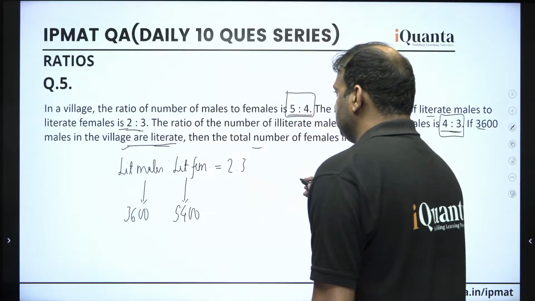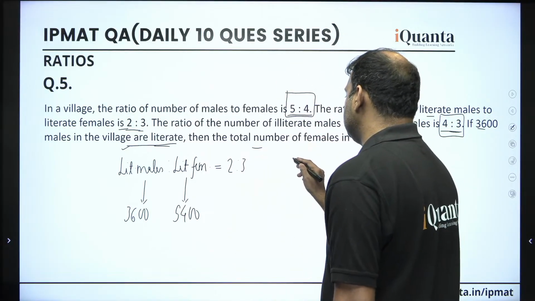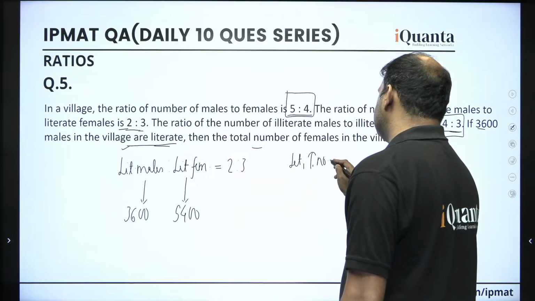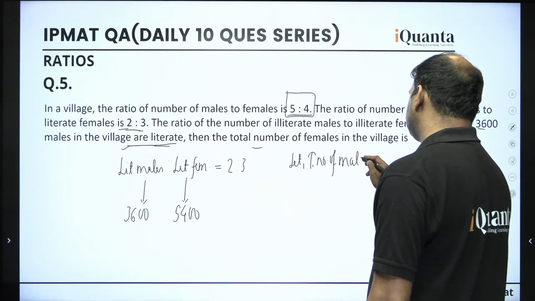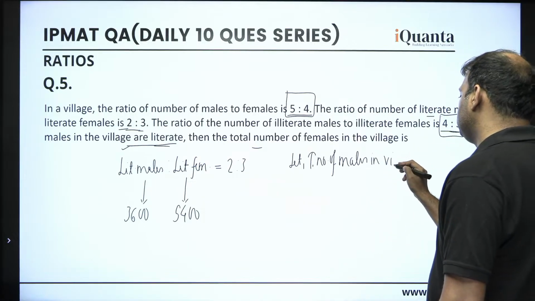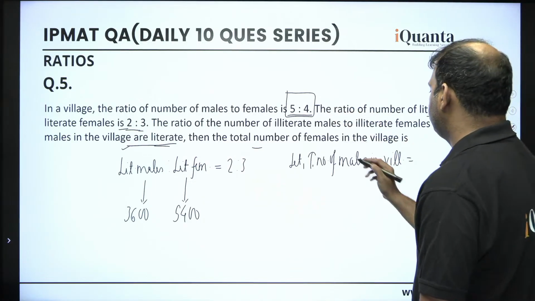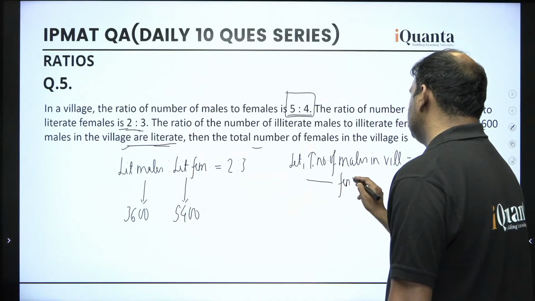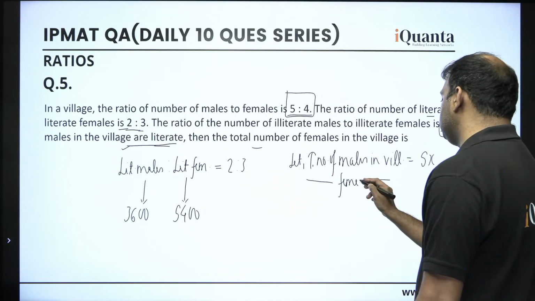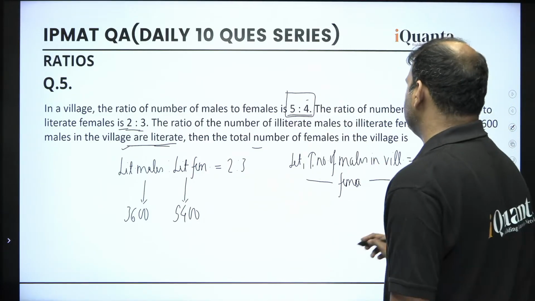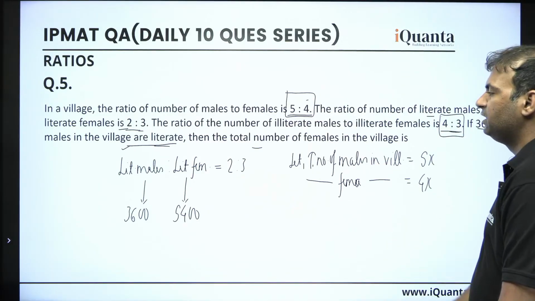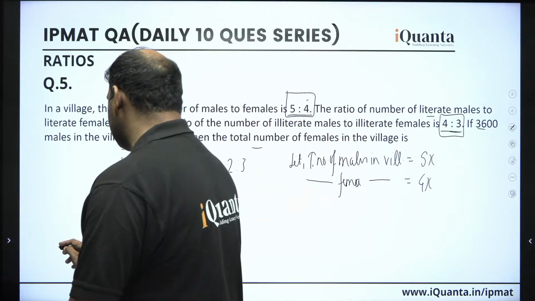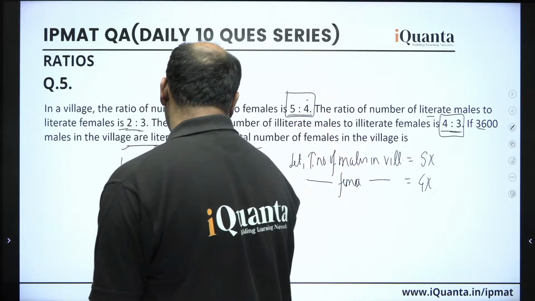How? See guys, first thing, we can assume that the total number of males in the village is, let's say, 5x, right? Similarly, the total number of females in the village must be how many? We can say 4x with the help of the ratio given, right? Now, we have literate males and literate females, right? So now let's talk about the illiterate males and illiterate females.